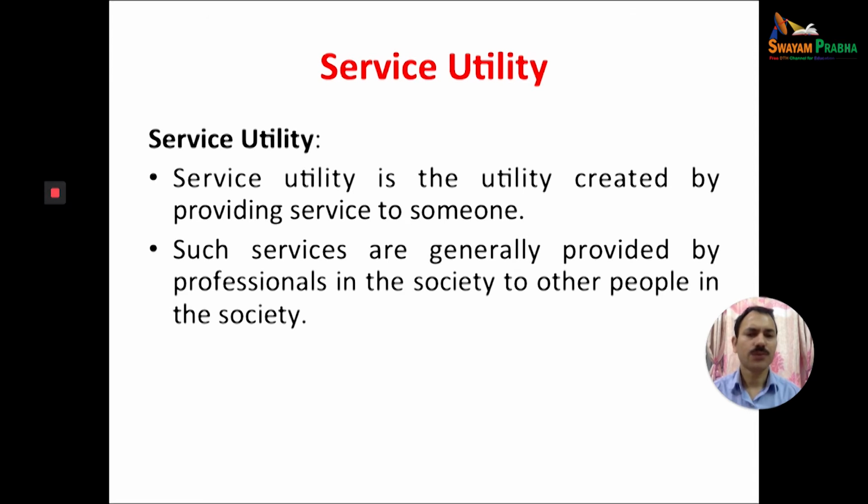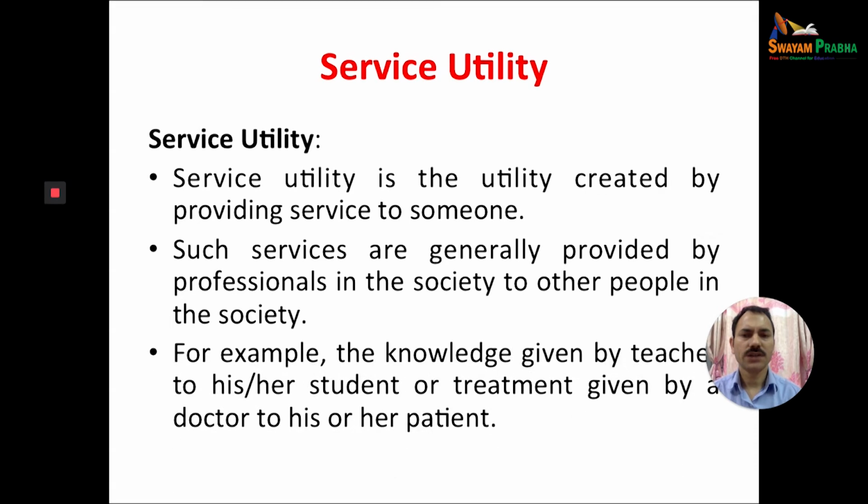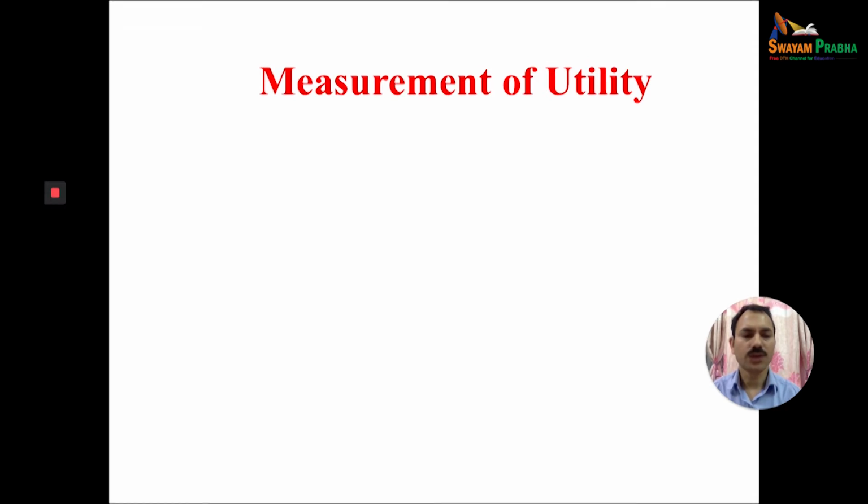Such services are generally provided by professionals in the society to other people of the society. When anybody provides services to the people of the society, this is called the service utility. For example, the knowledge given by a teacher to his or her student is a service utility, or treatment given by a doctor to his or her patient is called service utility. So these are some important forms of utility.